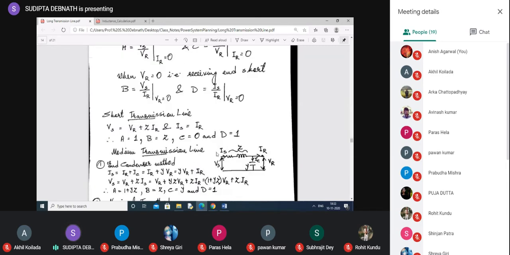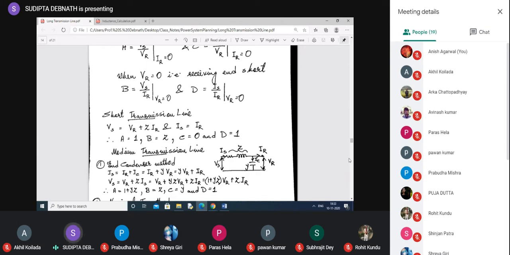You can easily find out. AVR means A is 1, BIR means B is Z, and IS equal to IR. What is IS? CVR plus DIR. VR is not there, so C is 0 and D equal to 1. So, for short transmission line, A is 1, B is Z, C equal to 0, D is 1.